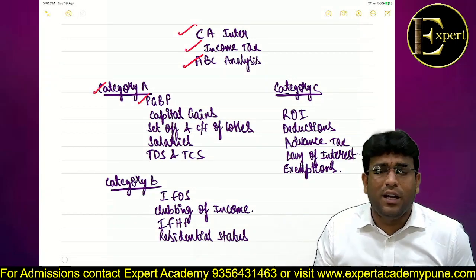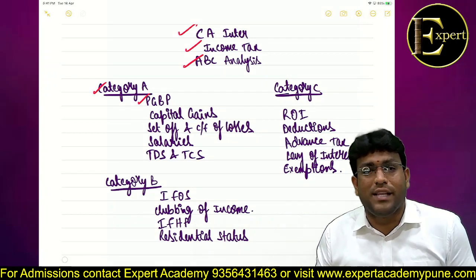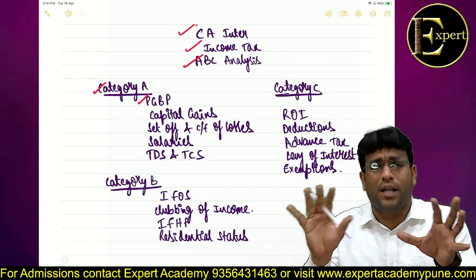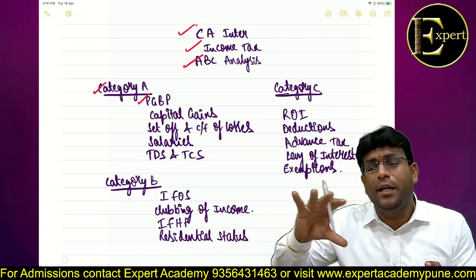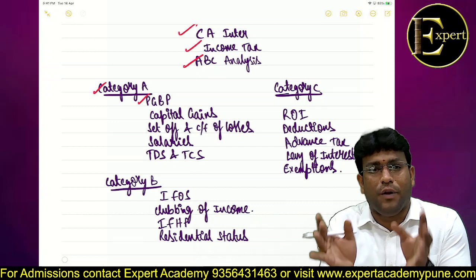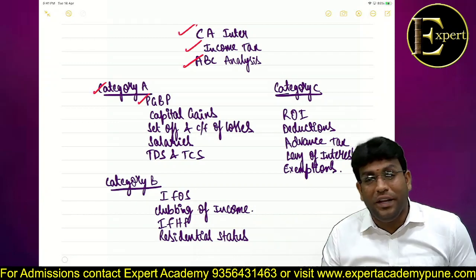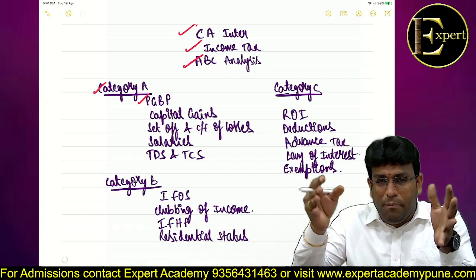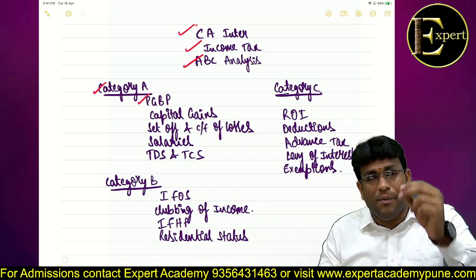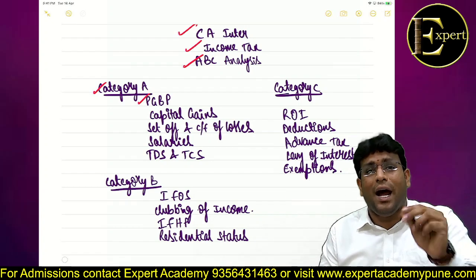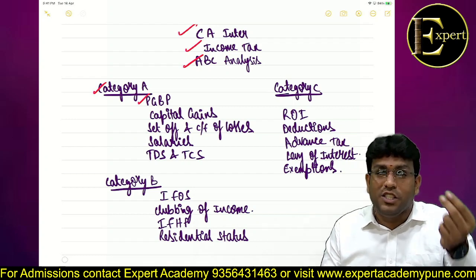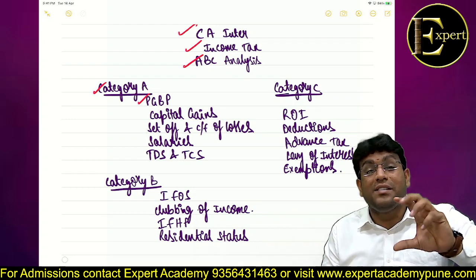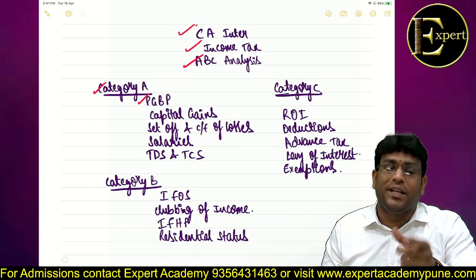From this particular topic, generally a question comes in the exam. The first question will be the total income question, in which the majority part of the total income will come from PGBP. And I'm sure we know very clearly that two types of questions come in the exam. One, wherein the P&L account is already given with some additional information or adjustments. Sometimes, instead of giving a P&L account, they give a receipts and payments account and give a different kind of question.